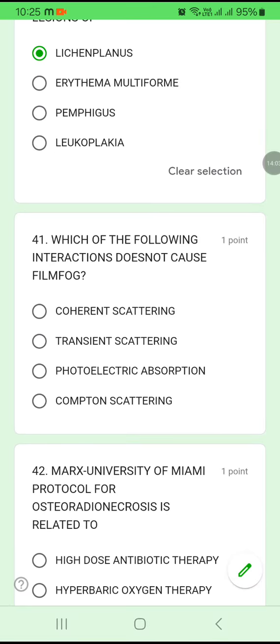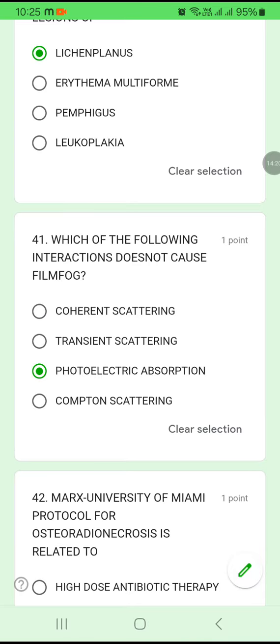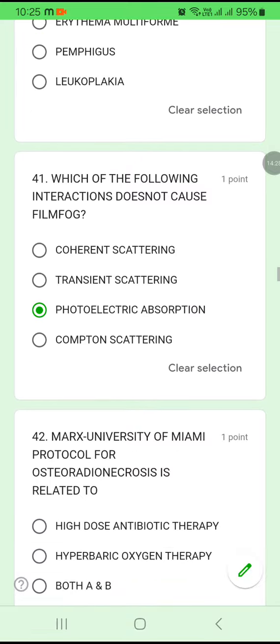Question number 41. Which of the following interactions does not cause film fog? Coherent scattering, transient scattering, photoelectric absorption, Compton scattering. The one which does not cause film fog is actually photoelectric absorption, because it is absorbing. That is why it does not cause any film fog. Okay, it is not scattering, it is absorbing. Photoelectric absorption does not cause film fog.